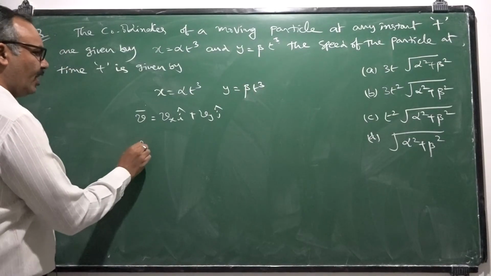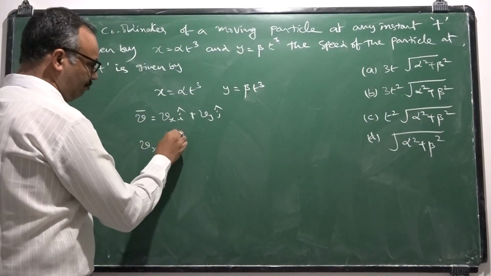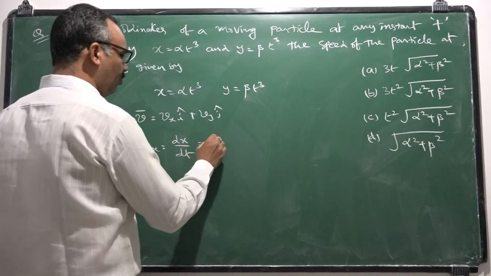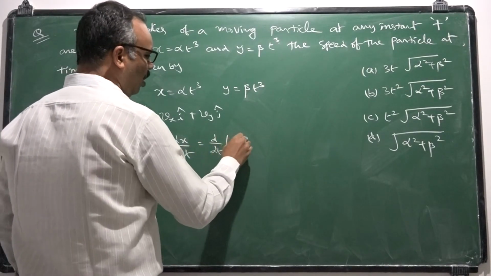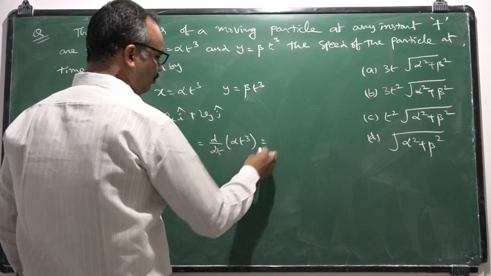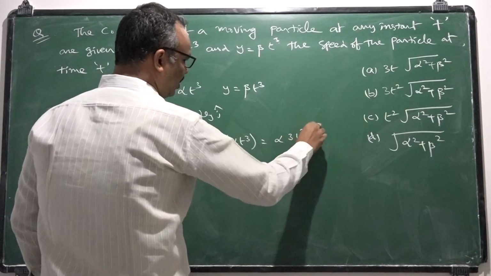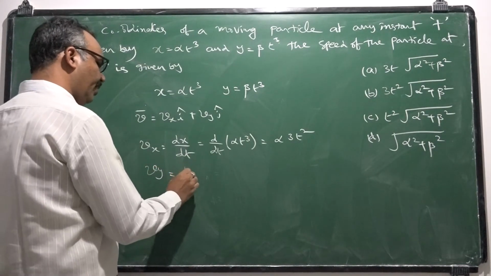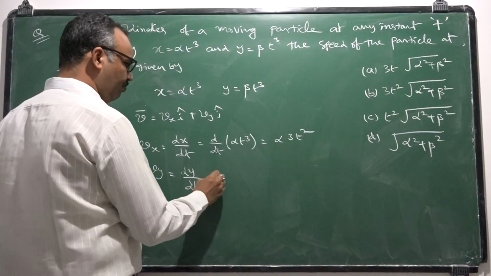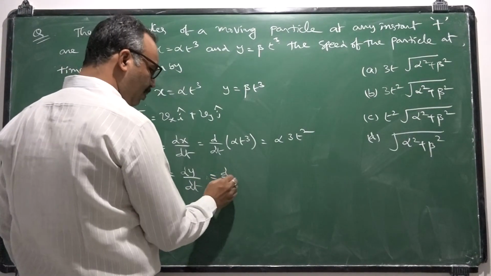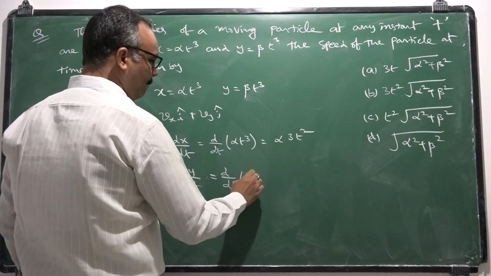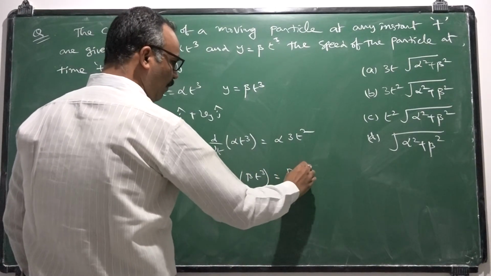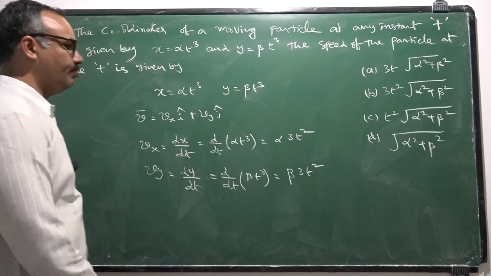So velocity in x direction is nothing but dx by dt, that is d by dt of alpha t cube, that is alpha into 3t square. Similarly, the y component of the velocity is nothing but dy by dt, that is d by dt of beta t cube, that is equal to beta into 3t square.